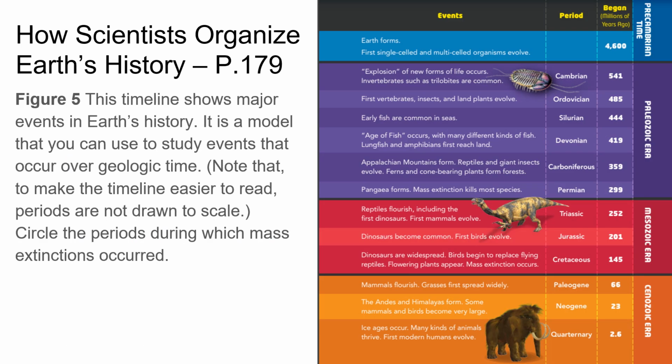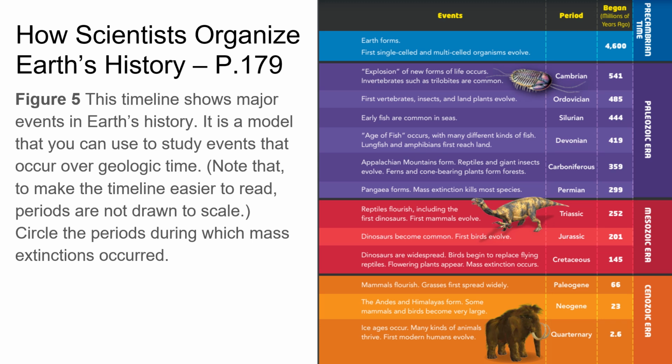How scientists organize Earth's history, page 179. This timeline shows major events in Earth's history. It is a model that you can use to study events that occur over a geologic time. Note that to make the timeline easier to read, periods are not drawn to scale. Circle the periods during which mass extinctions occurred.